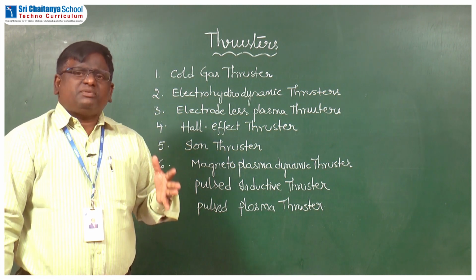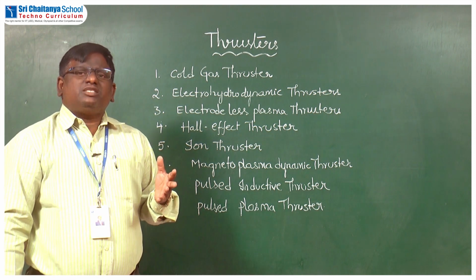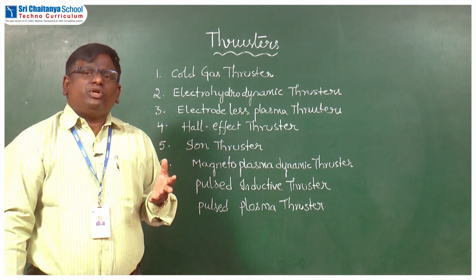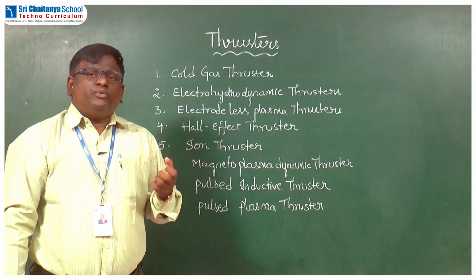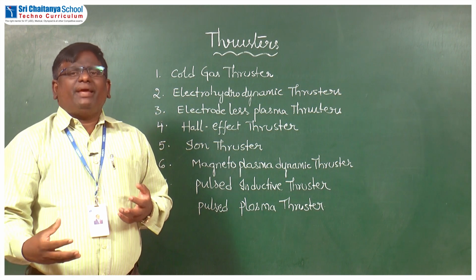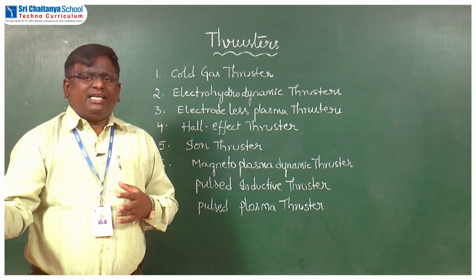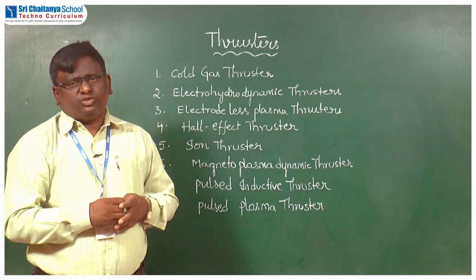So these are the types of thrusters which we are going to use in our space colony to provide the required amount of gravitation. Not only to provide gravitation, we also use these thrusters to carry human beings from Earth to the space colony, from one space colony to another, and to travel in space also.